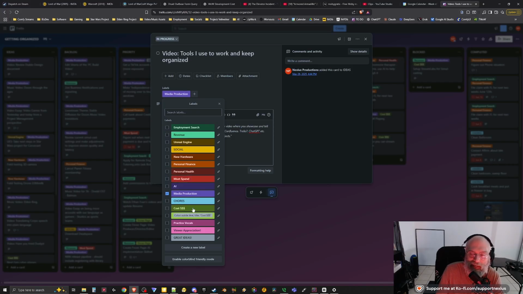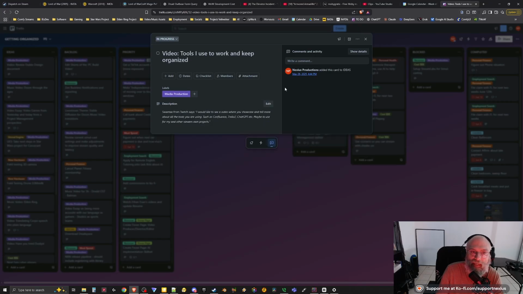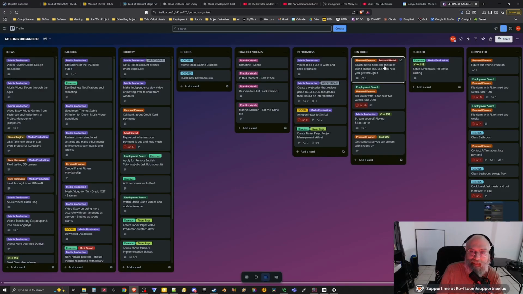So I'll give things multiple labels. This will cost money, but it'll also be must spend. There are certain things, like since I only owe 2 more payments on my car, I'll definitely have must spend, cost money on that task, right? And you can consider anything on this board a task, basically.